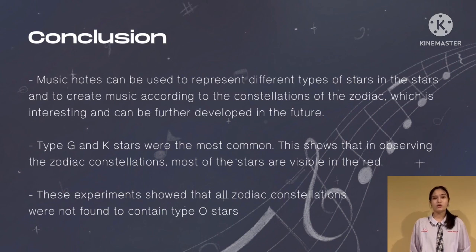These experiments showed that all zodiac constellations were not found to contain any type O stars, and that the type G and K stars were the most common. This also shows that in observing the zodiac constellations, most of the stars are visible in red.